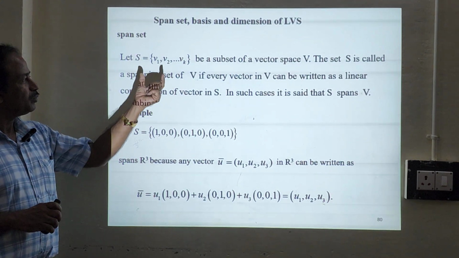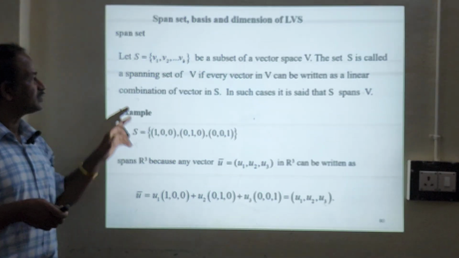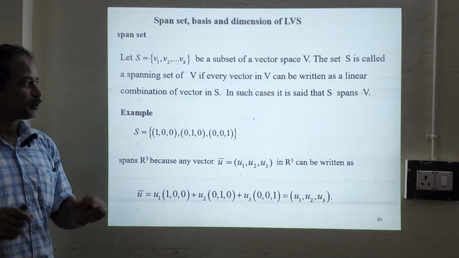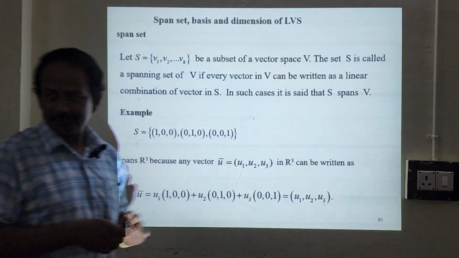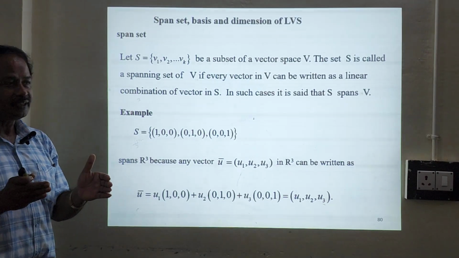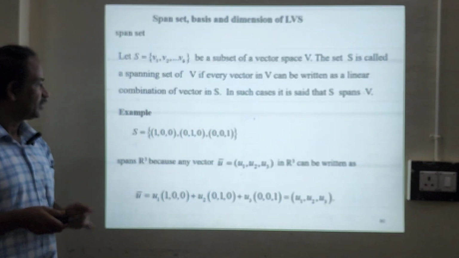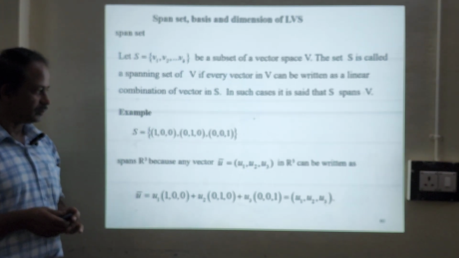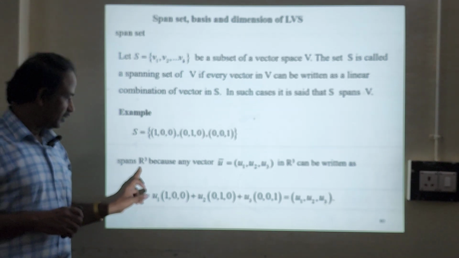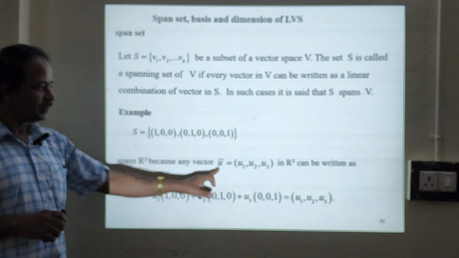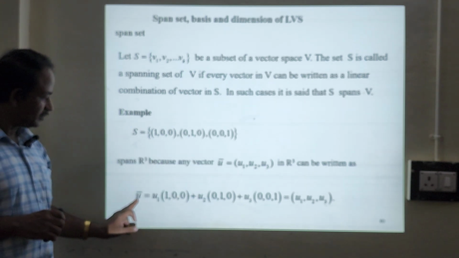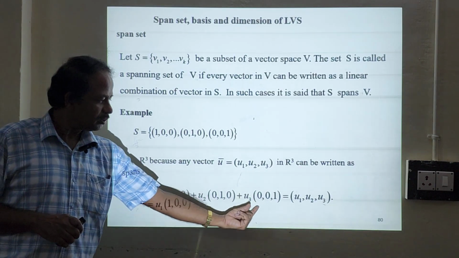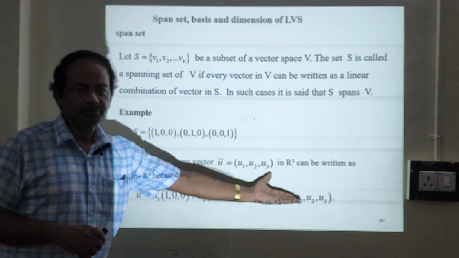Every vector in V can be written as a linear combination of vectors in S. In such cases, it is said that S spans V. For example, take S with 3 vectors: 1, 0, 0; 0, 1, 0; 0, 0, 1. Then we can write R3 in terms of u like this: u equals u1 times 1, 0, 0 plus u2 times 0, 1, 0 plus u3 times 0, 0, 1, which is nothing but u1, u2, u3.